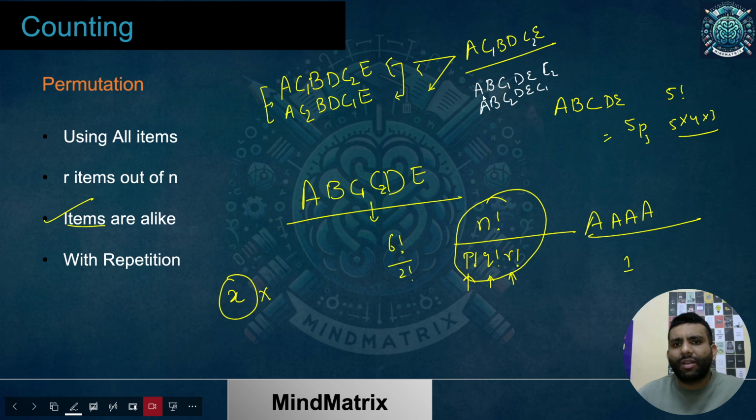I'm just giving you an example. Both are different if C1 and C2 are different. But if the C's are the same, then this is going to be one count only. We'll be counting them once.